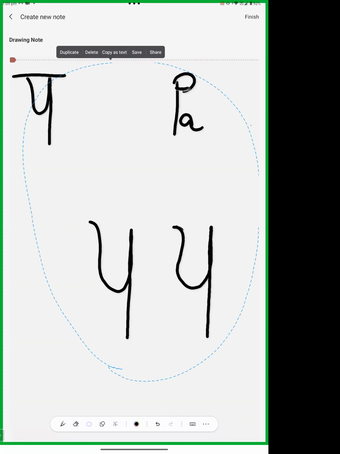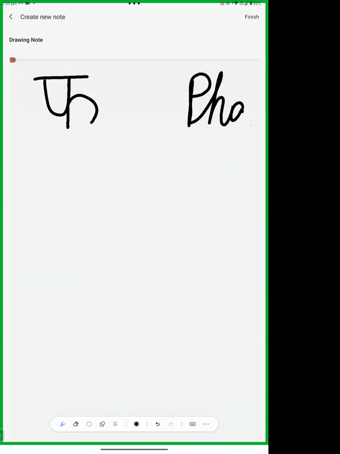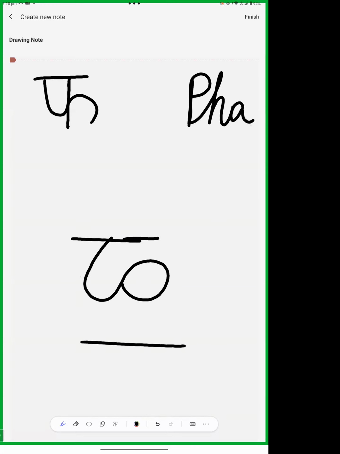This is very simple. Now the next letter is ya. In Devanagari we make ya like this. In diacritics it is ya. In Sharda there is an upper line. Then we start from the line like this and this. This is ya. Okay, I'm making it again. Look carefully. This.